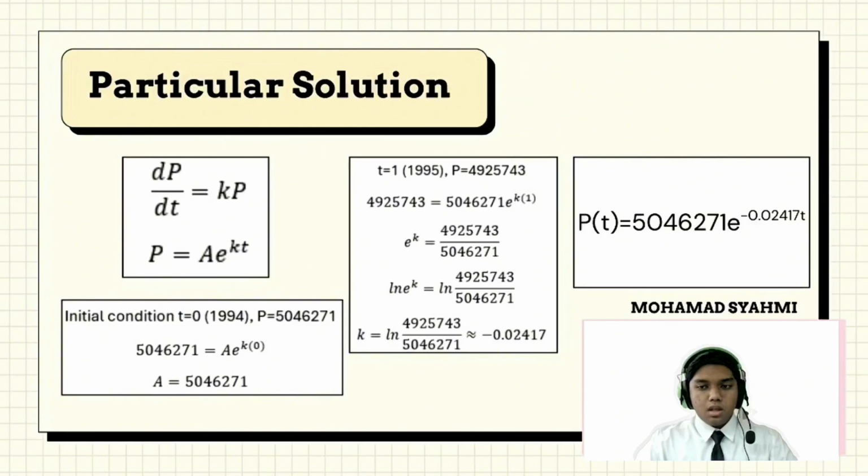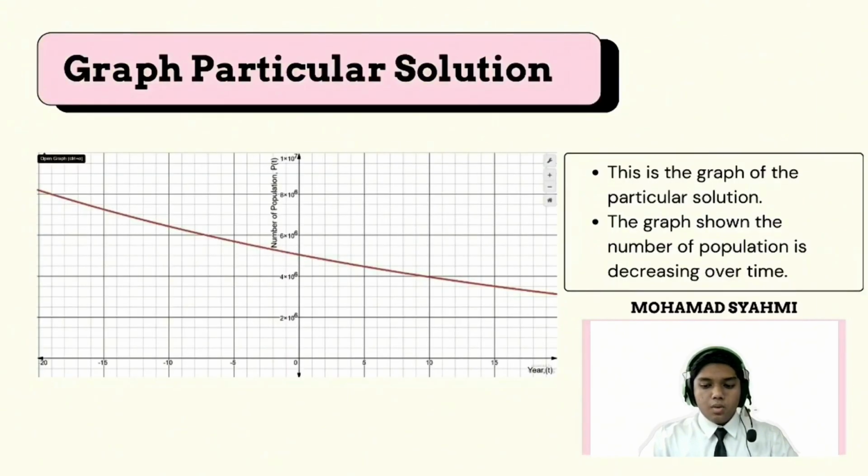5,046,271 e to the power of negative 0.02417 t. Next, I will show you the graph of my particular solution. As you can see here, this is an exponential graph with a negative constant. So as you can see, the graph is declining. Therefore, the population is decreasing over time.